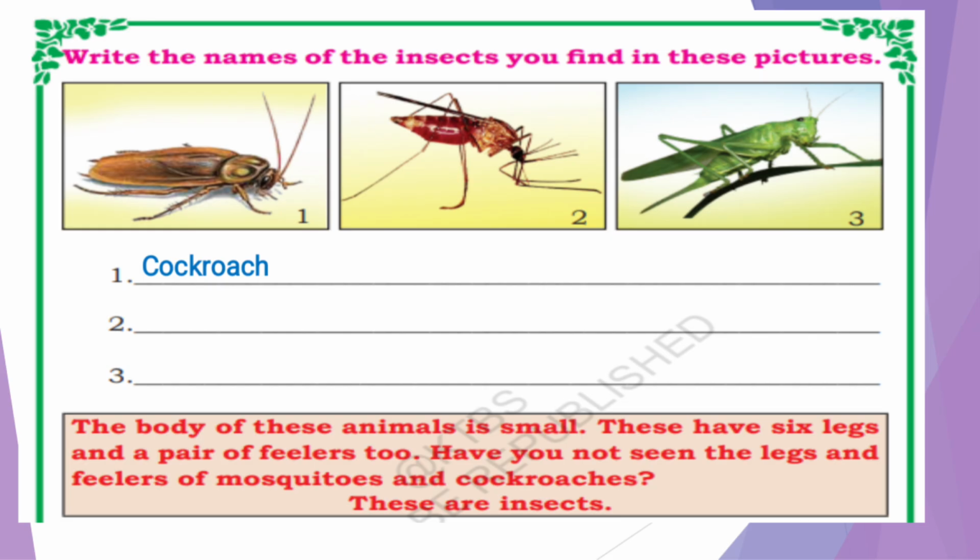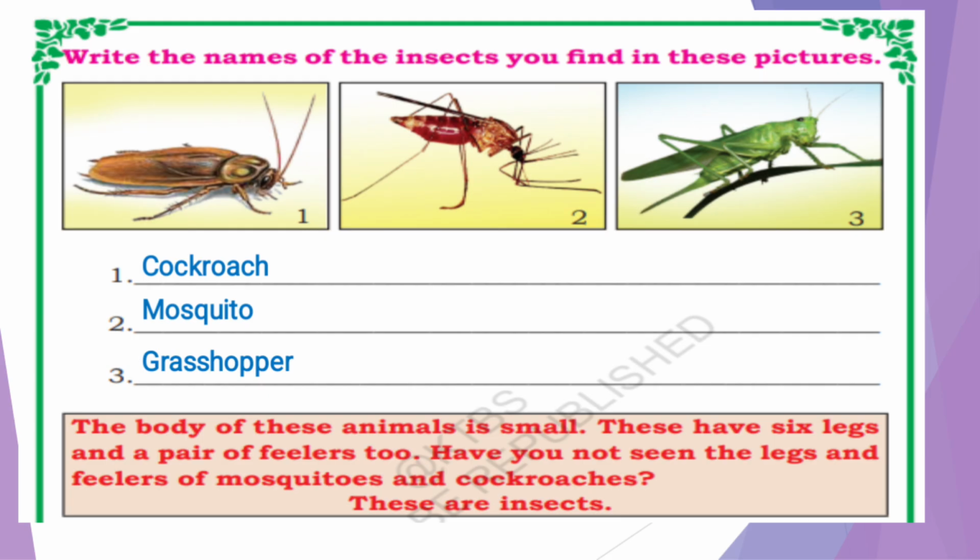Next, this is mosquito, which is mostly seen in the rainy season, right? Third one is grasshopper. The body of these animals is small. These have 6 legs and a pair of feelers too.